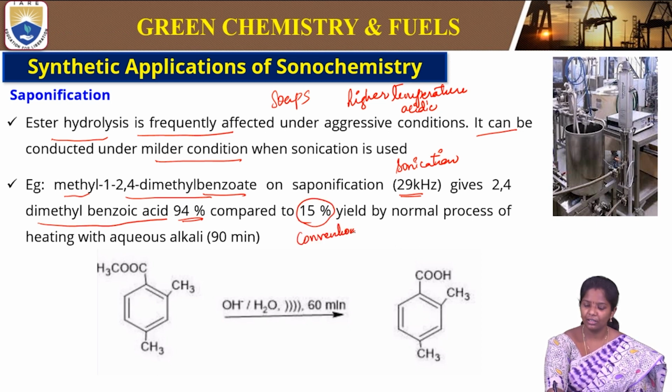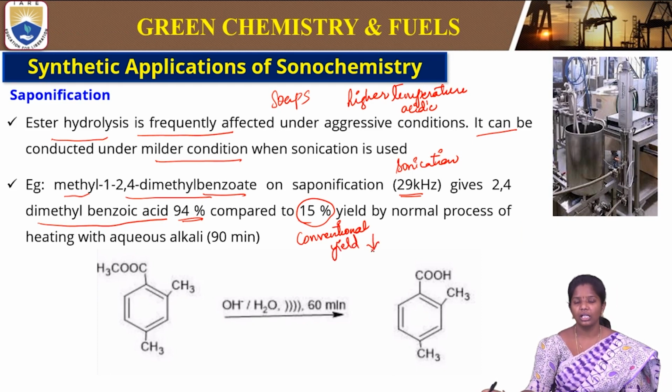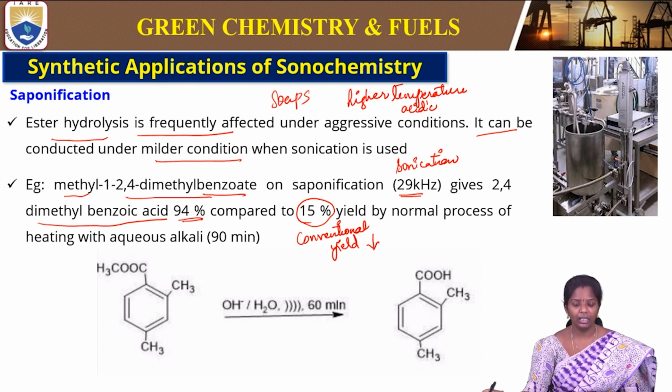So the conventional yield is low. So this is a very good example: sonication is improving the yield and also decreasing the time, like only 1 hour.